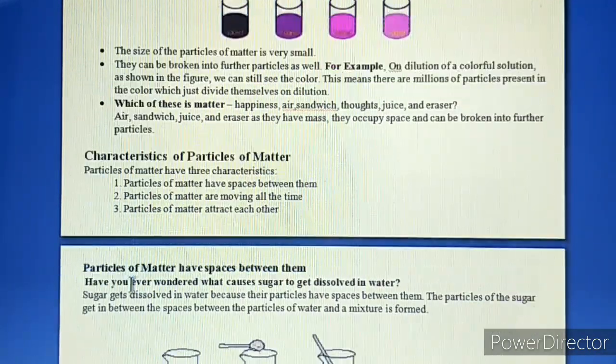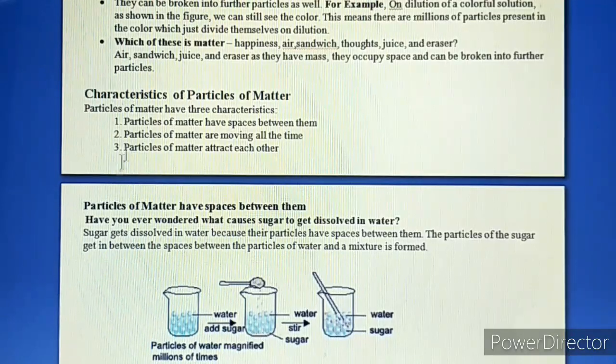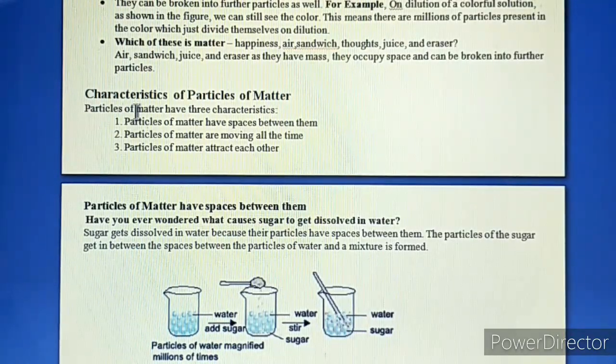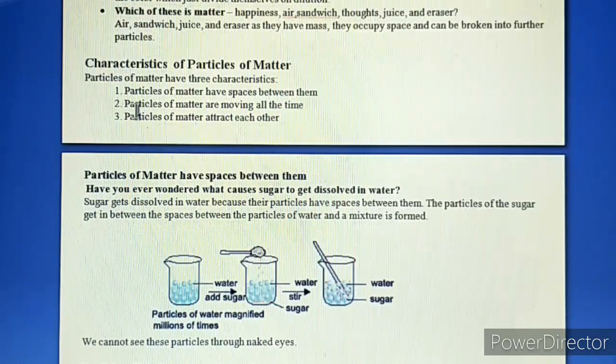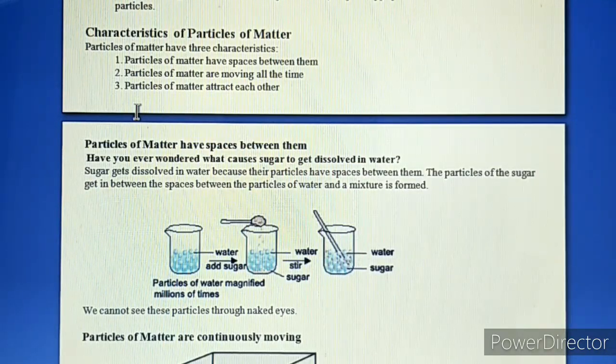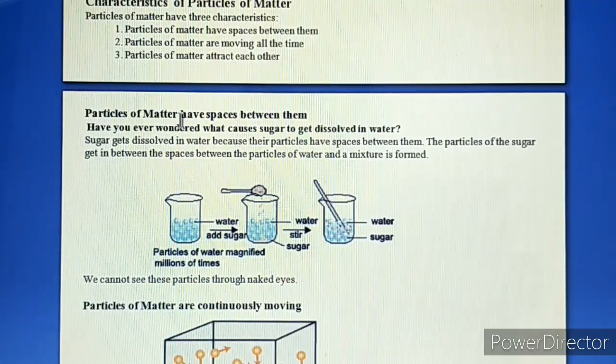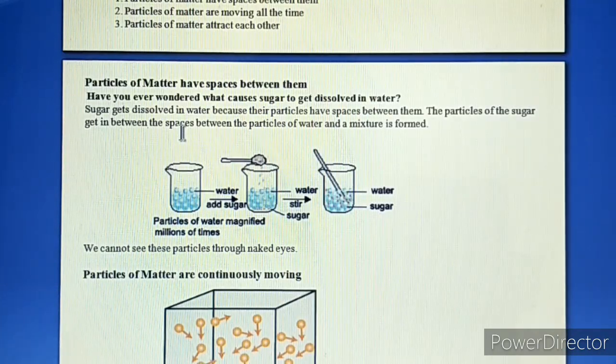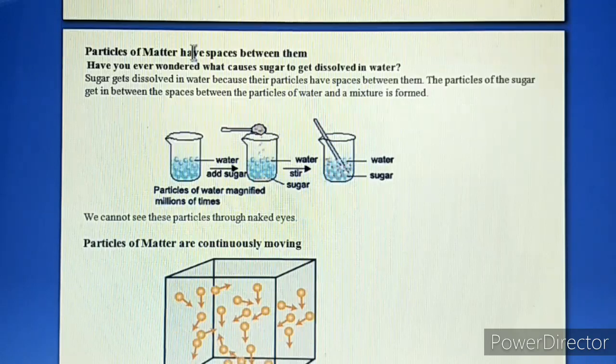So now the next is what? The next point is, what are the characteristics of these very small particles? What are the characteristics of these particles of matter? Particles of matter have three characteristics. First is what? They have spaces between them. Second is what? The particles of matter are always moving. And third, the particles of matter have some force of attraction between them. So the particles of matter are attracting each other.